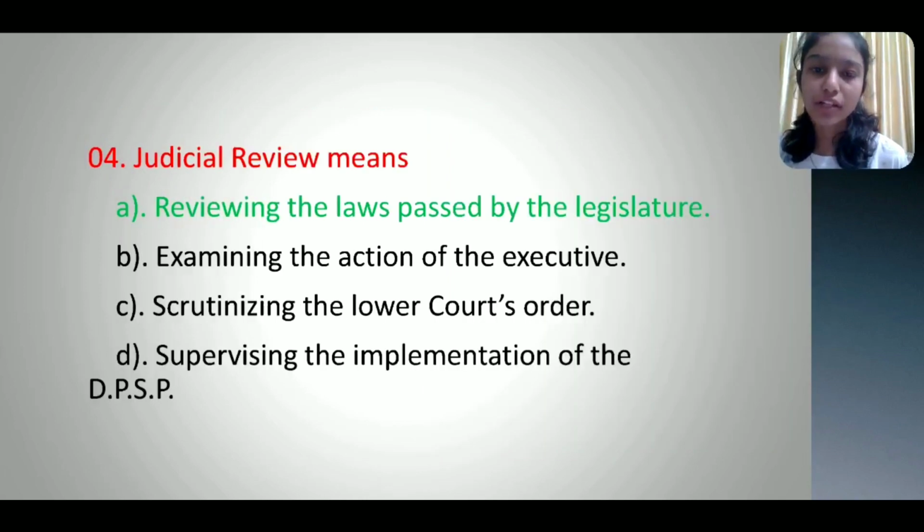Fourth question. Judicial review means: Option A. Reviewing the laws passed by the legislature. Option B. Examining the action of the executive. Option C. Criticizing the lower court's order. Option D. Supervising the implementation of DPSP. And the correct option is option A. Reviewing the laws passed by the legislature.